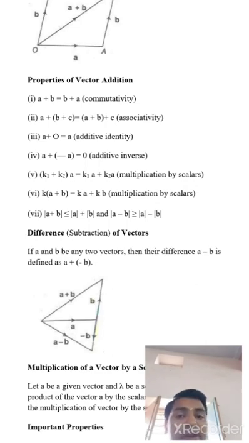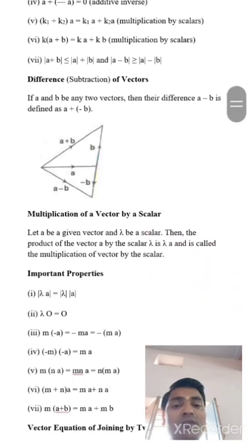Again, repeat it: magnitude of A plus B is less than or equal to magnitude of A plus magnitude of B, and magnitude of A minus B is always greater than or equal to magnitude of A minus magnitude of B. Okay students. Now next topic, difference of a vector.